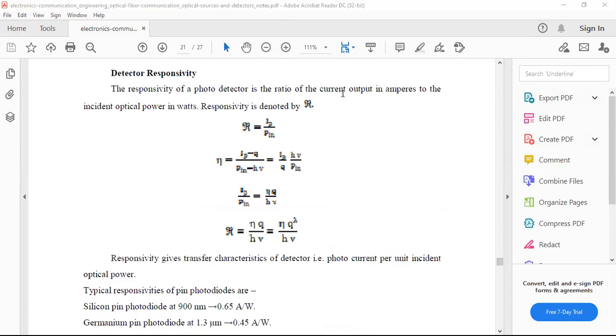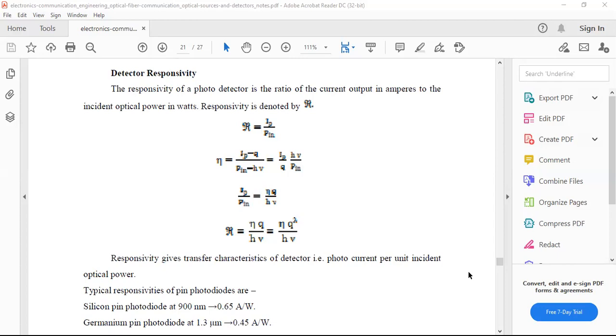Earlier we have seen the efficiency, cutoff wavelength and quantum efficiency derived equations. Before going to discuss the pin diode and the avalanche photodiodes, we need to verify the parameters: cutoff frequency, cutoff wavelength, quantum efficiency, and responsivity.